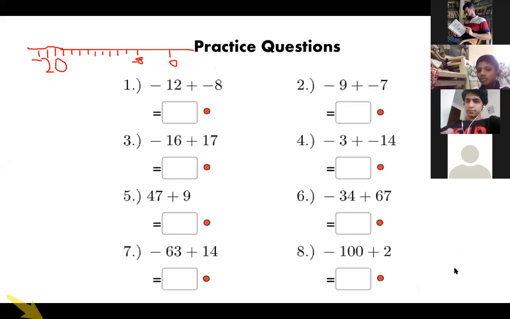Yes. It is very important to know the operations on integers, because we will be using them; it is like the ABCD of maths. So you should know this concept. Now what is this? One is minus and one is plus. You will find the difference, and the bigger number is 17. It has a plus sign, so the answer is plus 1.